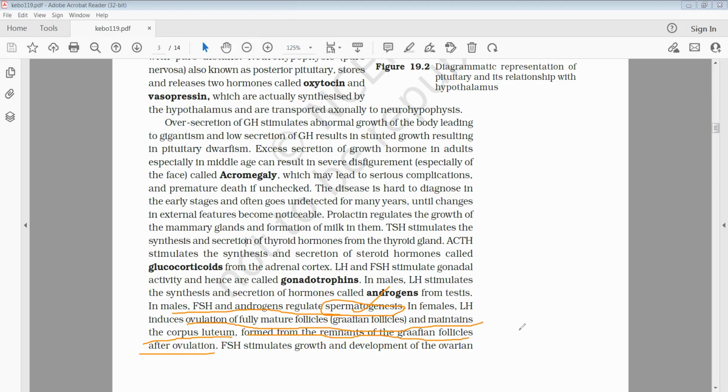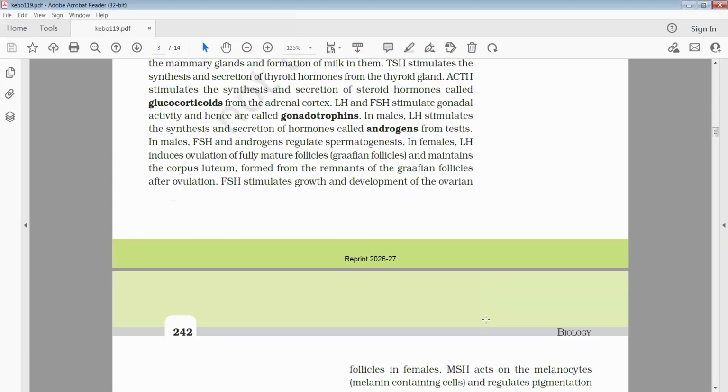In females, FSH means follicle stimulating hormone, responsible for growth and development of the ovarian follicles.